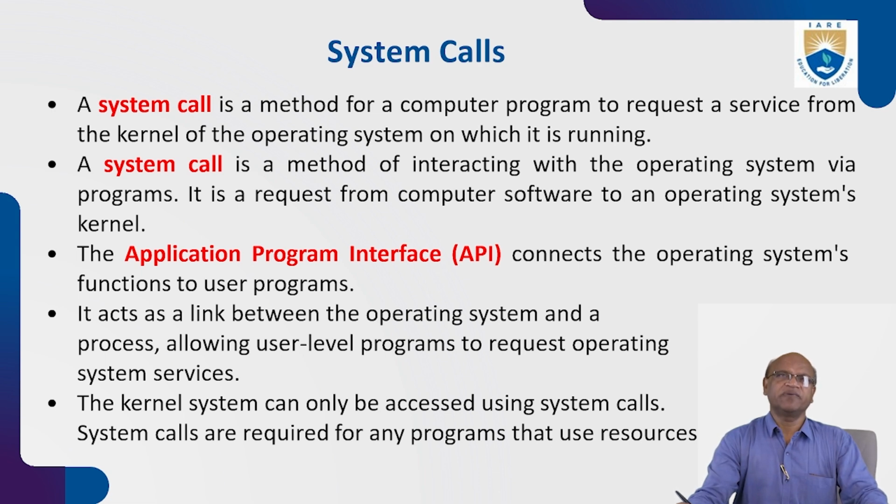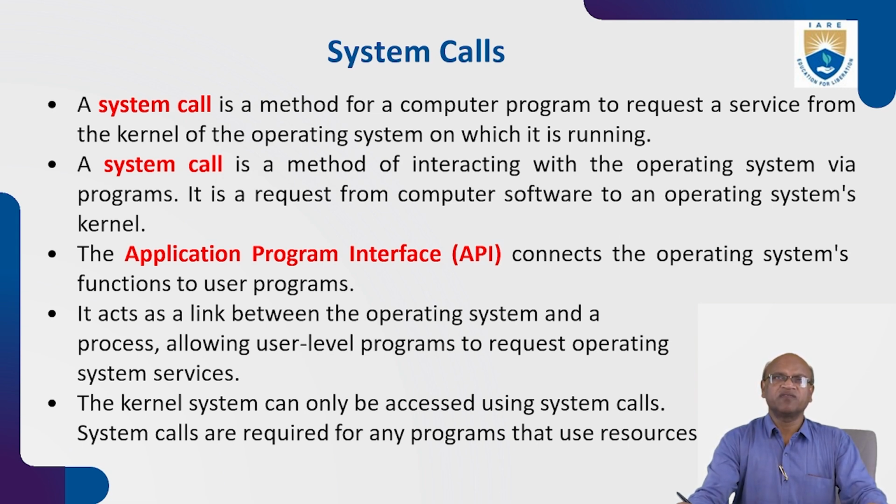The system call is a method of interfacing with the operating system by a program. It's a request from computer software to the operating system's kernel. So when we press the save button, it will automatically invoke the write system call, a write program, to write whatever program the user has written, and that will be written to the hard disk. That's what.